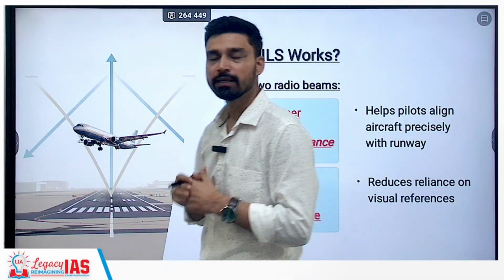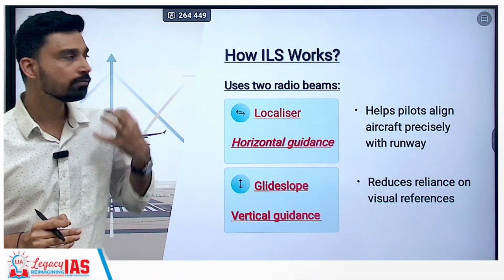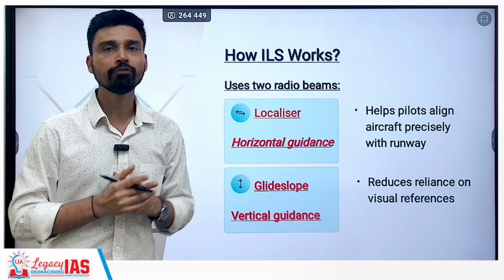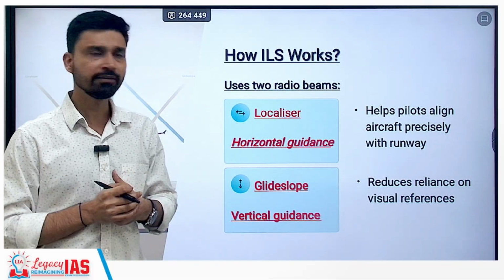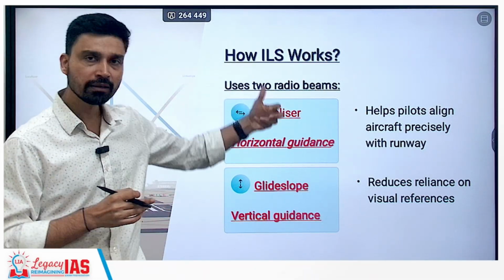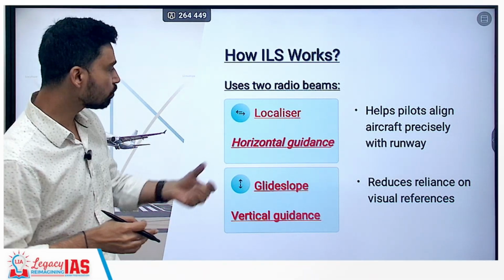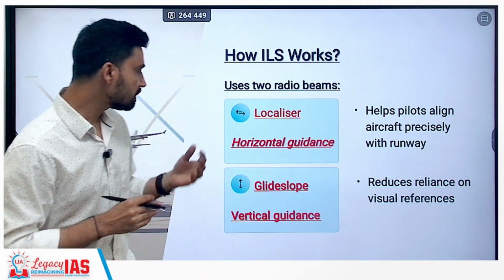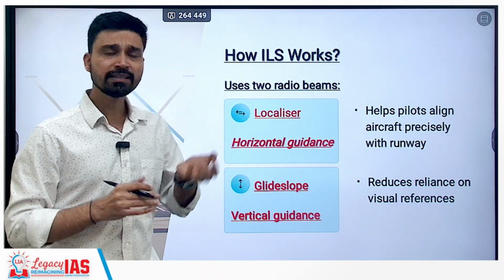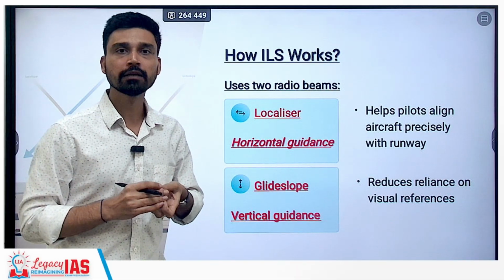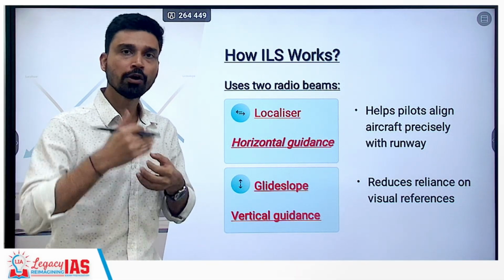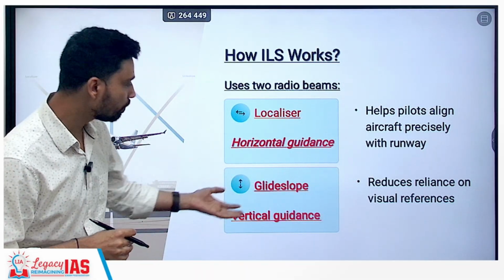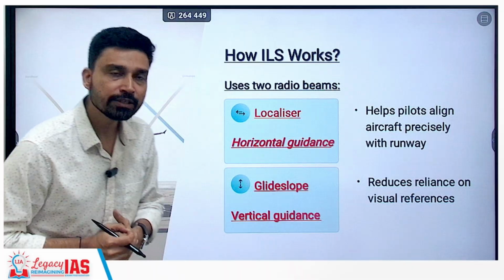Now, the question is how the instrument landing system, or ILS, works. We have discussed that overall it uses two radio beams, and there are two different methods of using these radio beams. One is what we call the localizer, which provides horizontal guidance. Horizontal guidance means how far a particular aircraft is from the runway strip. At the same time, we also have a glide slope that provides vertical guidance to the aircraft.